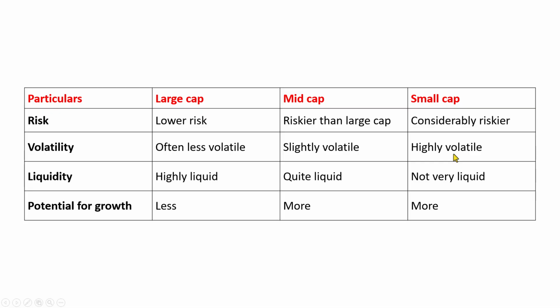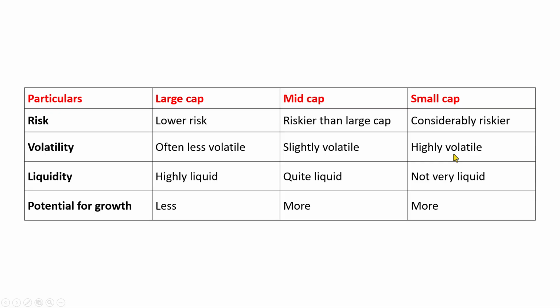Their price varies highly, meaning they are highly volatile, and they are not very liquid, meaning you will not be able to find buyers and sellers for every price. And since they have just started or are only a few years old, they have a lot of potential to grow.